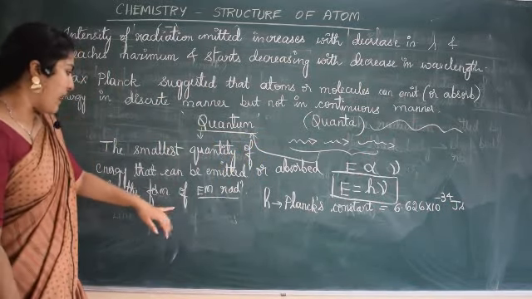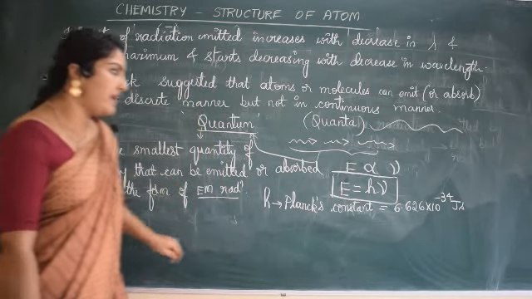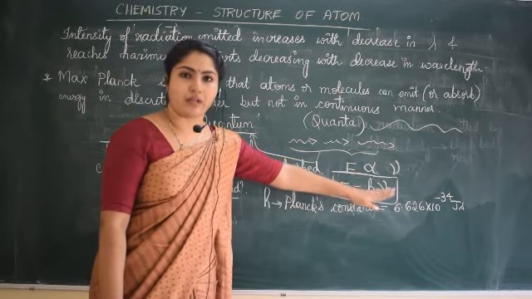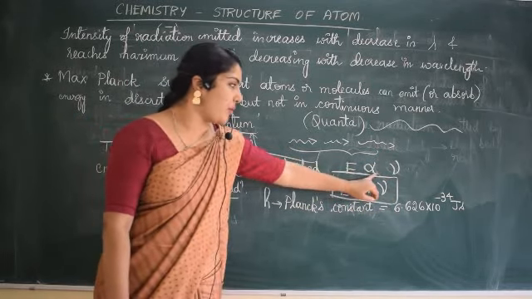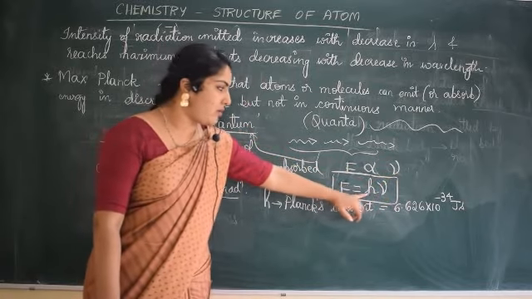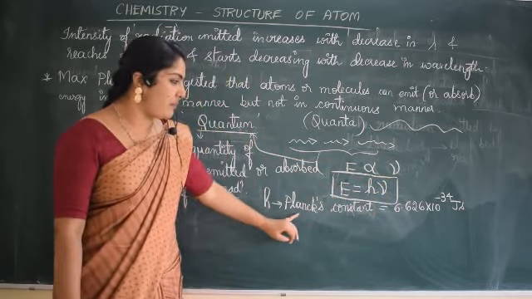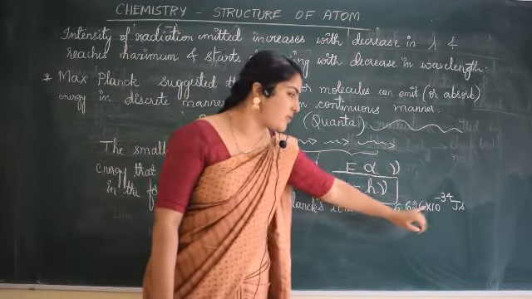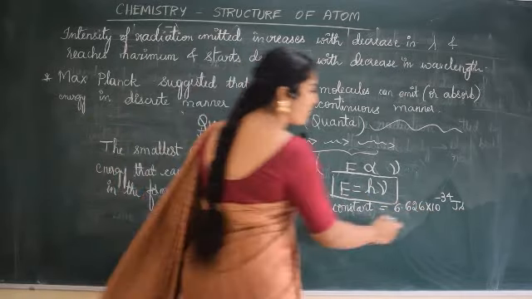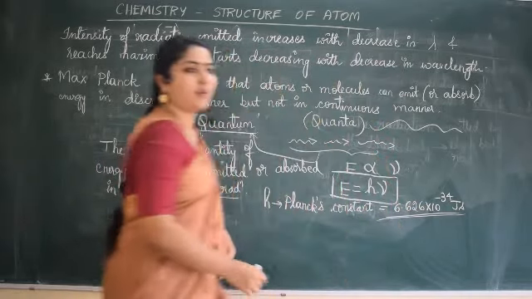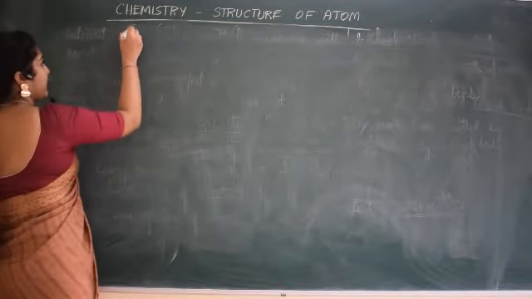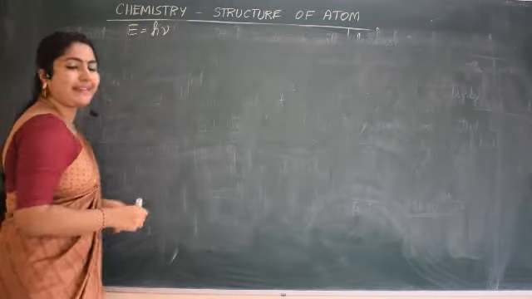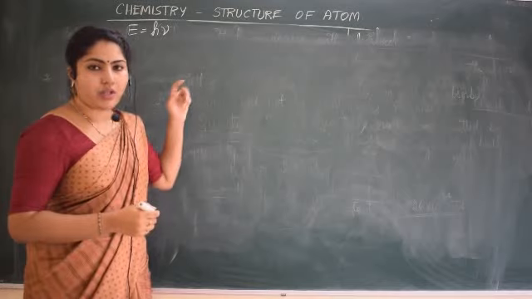Clear now? So after writing the definition of quantum, what will you write? The energy of quantum E is directly proportional to frequency. It is given as E proportional to nu, or E is equal to h nu, where h is Planck's constant and the value of Planck's constant h is equal to 6.626 into 10 to the power minus 34 joule second. Remember this value. So we wrote E is equal to h nu. This is the relationship we got for the energy of quantum.